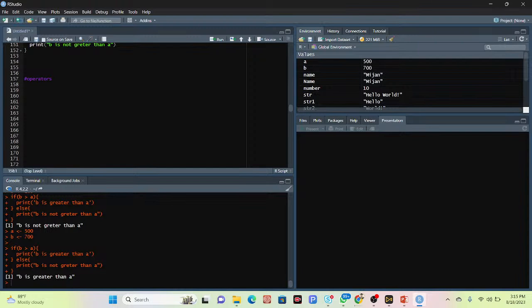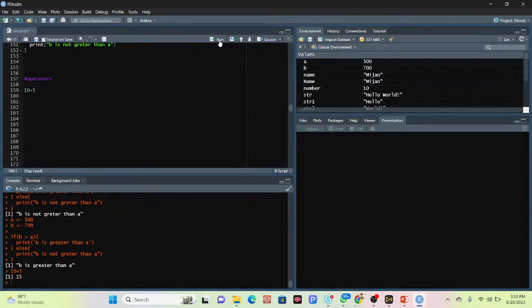Operators are used to perform operations on variables and values. You can see here 10 plus 5. Plus is the operator, and mainly this operator makes the addition. In R, the operators are divided into the following groups: arithmetic operator, assignment operator, comparison operator. First of all, the arithmetic operator.